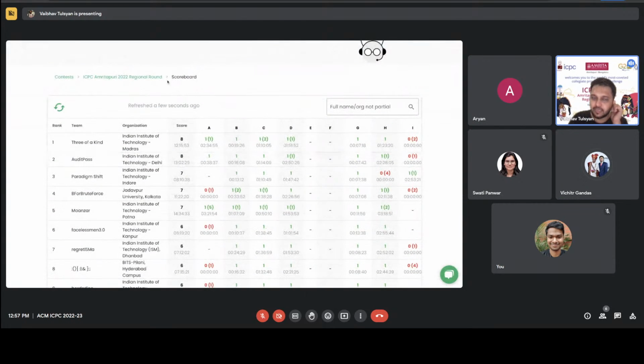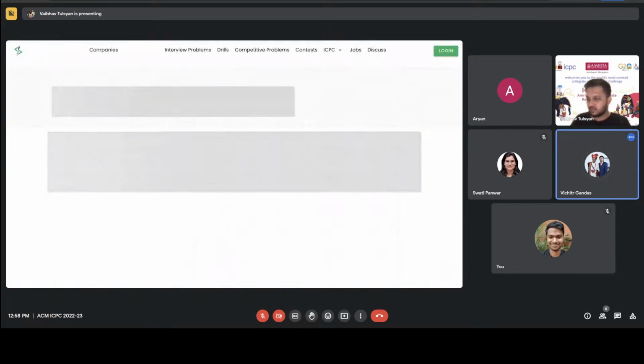I remember that Anaya solved one of the harder problems in, I think, the Amrita regional last year. Was it the regional or the qualifier? No, I think he did participate in the regional last year, right? That's what I remember. Probably they didn't make it to the finals then. I don't know.